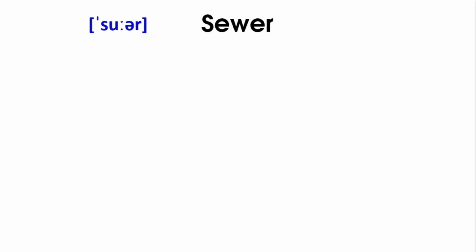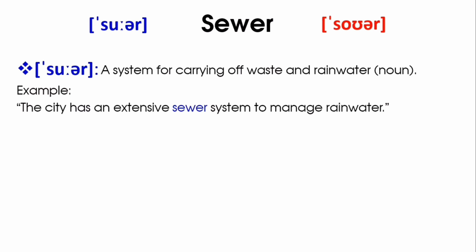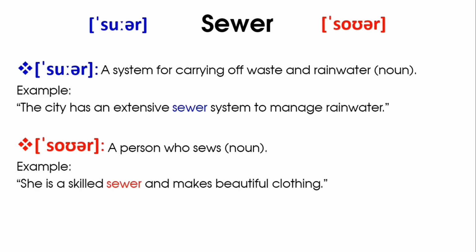Sewer or sewer. Sewer, a system for carrying off waste and rainwater. Example: the city has an extensive sewer system to manage rainwater. Sewer, a person who sews. Example: she is a skilled sewer and makes beautiful clothing.